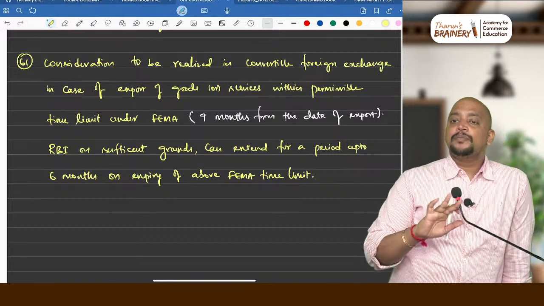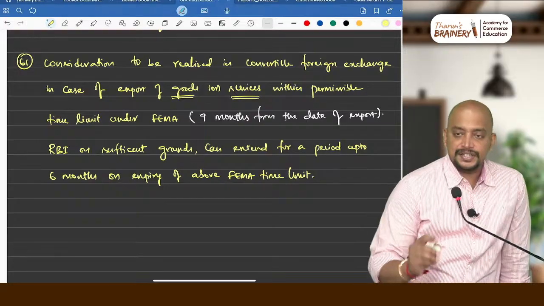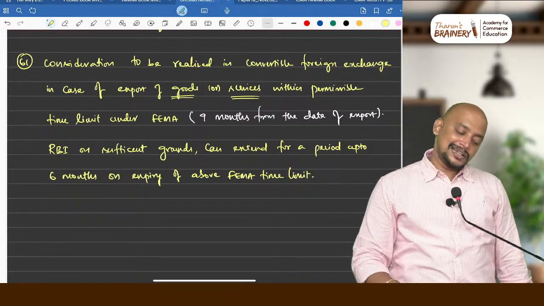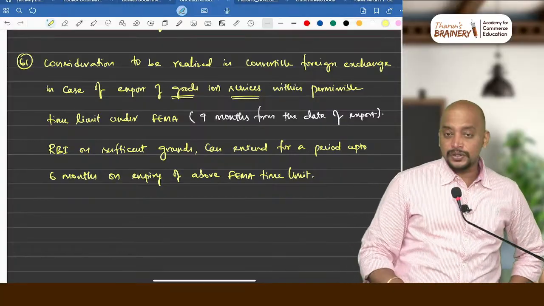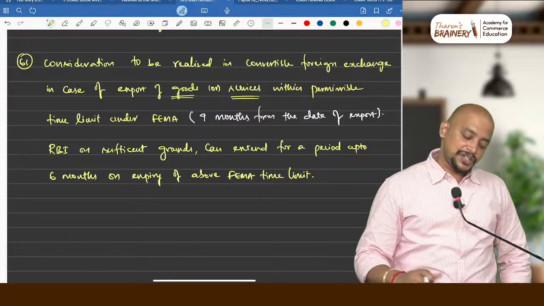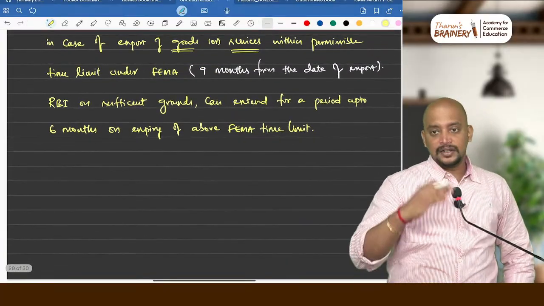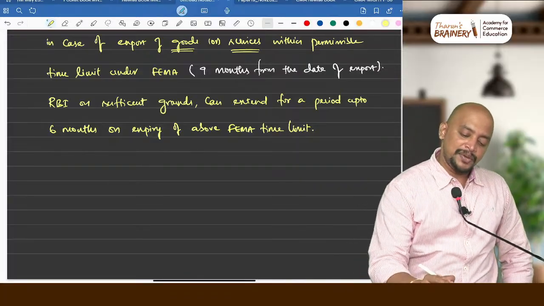So this is the common provision for both goods as well as services. Consideration should be realized within the time limit under FEMA, that is 9 months from the date of export, and RBI can give a further extension for a period up to 6 months on expiry of this 9 months. Now what is the amendment here?